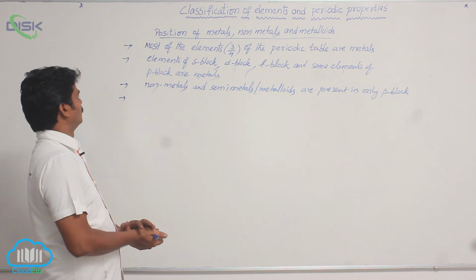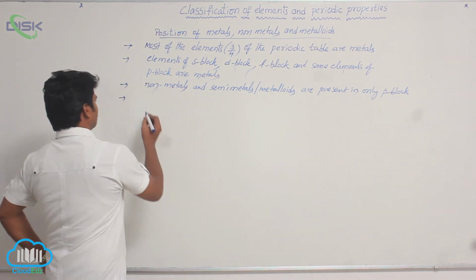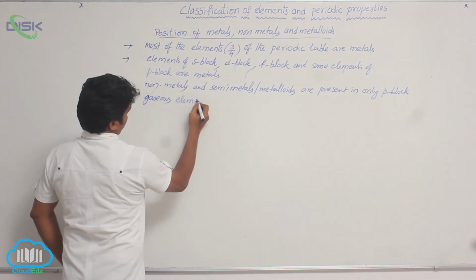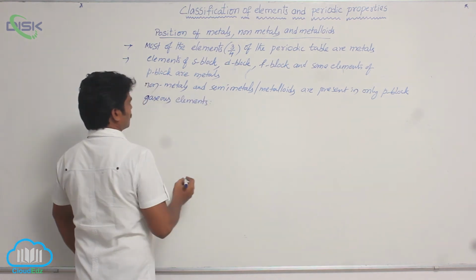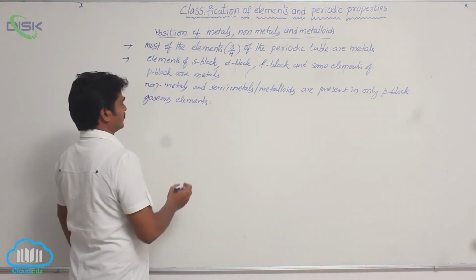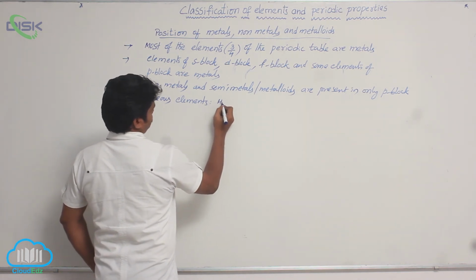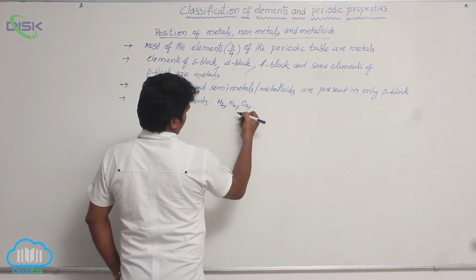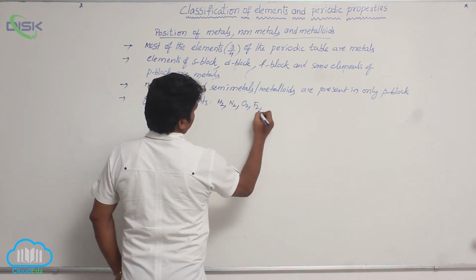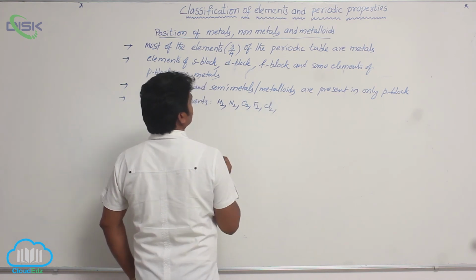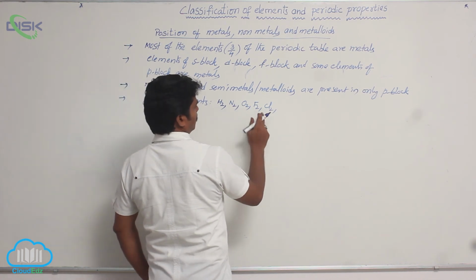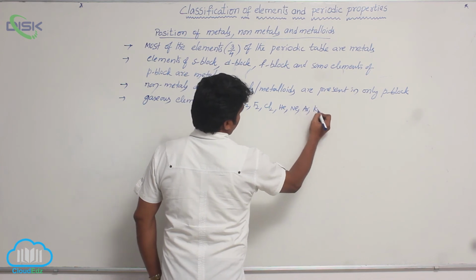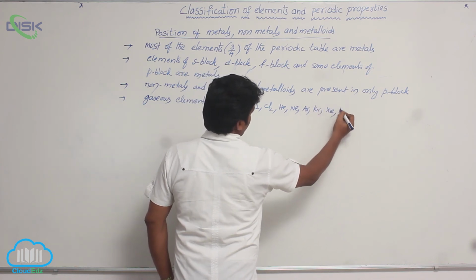Now, which are the gaseous elements? Hydrogen, nitrogen, oxygen, fluorine, chlorine, helium, neon, argon, krypton, xenon, radon.